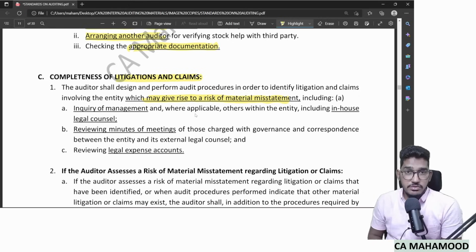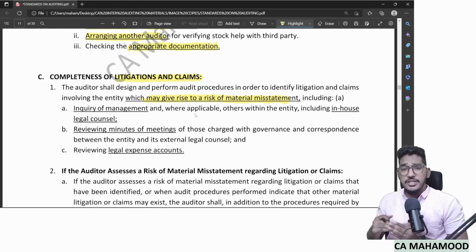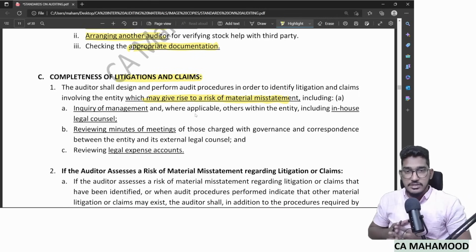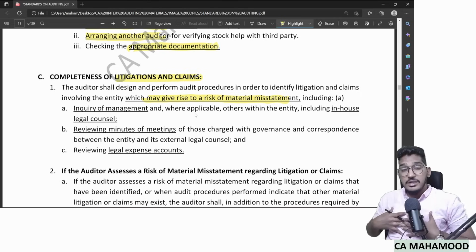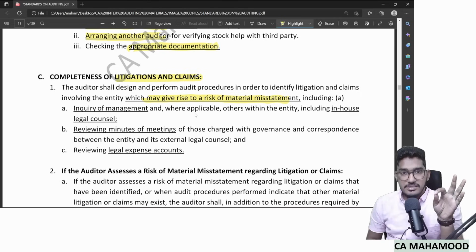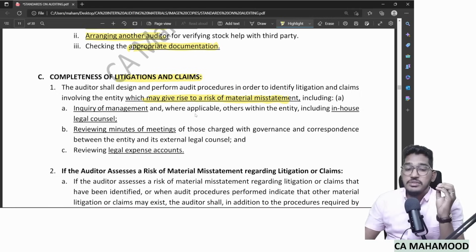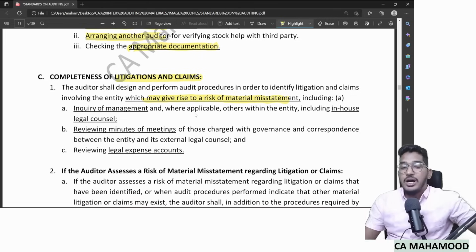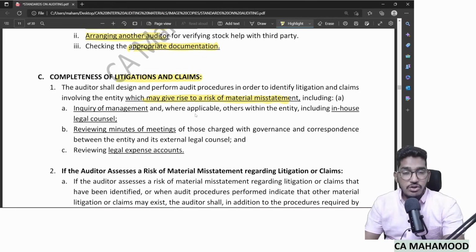and claims from the shareholders? They are not first asking you to directly identify hiding of litigations and claims. First, they are asking you to find out, is there any risk, is there any possibility of hiding litigations and claims? So first they are asking you to identify the risk of material misstatement, not directly the misstatement. So how can I identify that risk of material misstatement regarding litigations and claims?